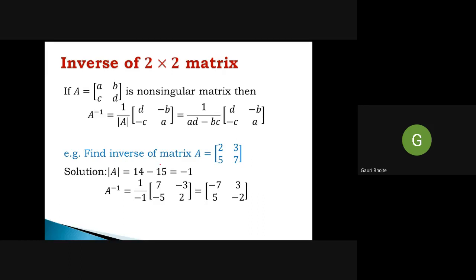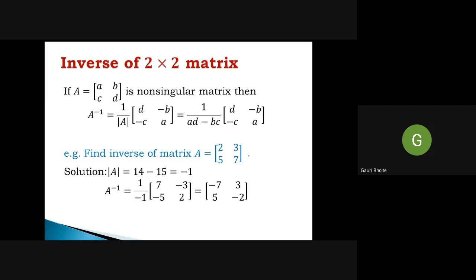Find the inverse of the matrix A whose elements are 2, 3, 5, 7. So first of all, what do we require to find A inverse? The determinant of A. So find the determinant quickly. The product of these is 14 minus 15. So it becomes minus 1. So the determinant of A is minus 1.